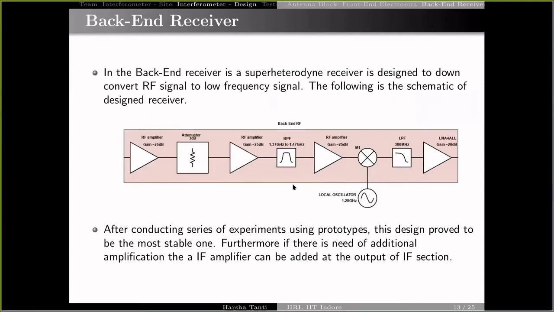So at the back end, we used a one stage super heterodyne receiver, where we have high gain amplifiers at the front. Then we gave a local oscillator to down convert the frequency from RF to IF, so that it can go into the ADC. And this is the current design we are implementing in the IRI setup.